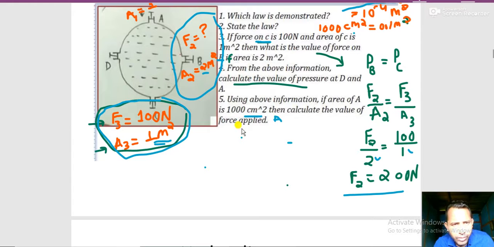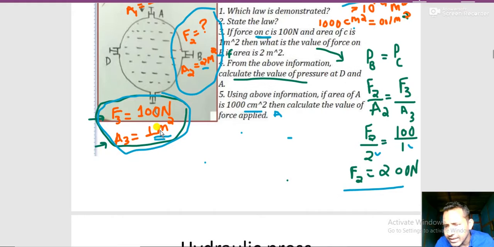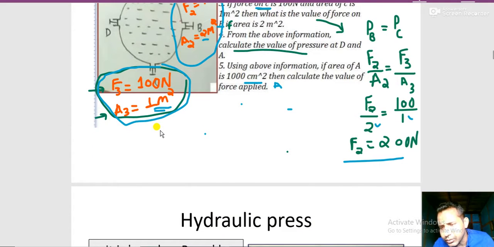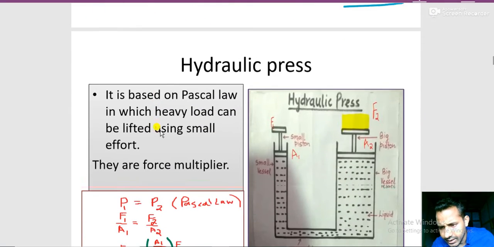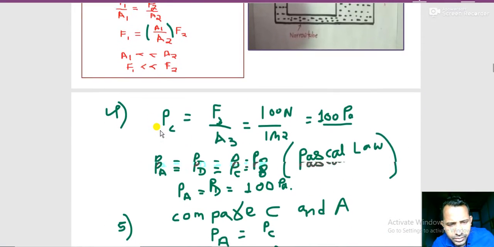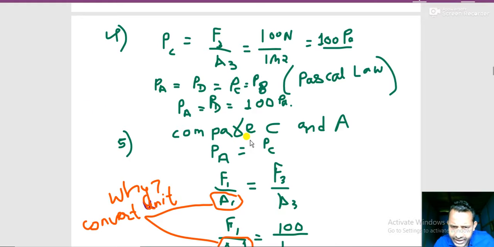Now you can just compare A and C. Why A and C? Because of the lots of information, we should find the value of A, so A should be taken, and all the information is given on C because force and area are given, so I am taking A and C. Okay, see over here I have done it for you. Comparing C and A, pressure at A equals pressure at C, F1 by A1 equals F3 by A3.